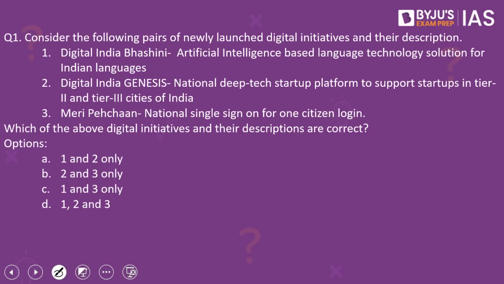The second one is Digital India Genesis, National Deep Tech Startup Platform to support startups in Tier 2 and Tier 3 cities of India. And the third pair is Meri Pehchan, National Single Sign-On for One Citizen Login. Which of the above digital initiatives and their descriptions are correct? Please have a look at the options.